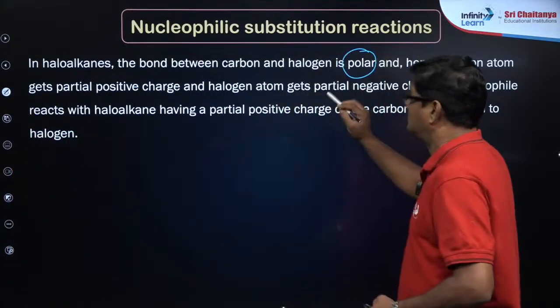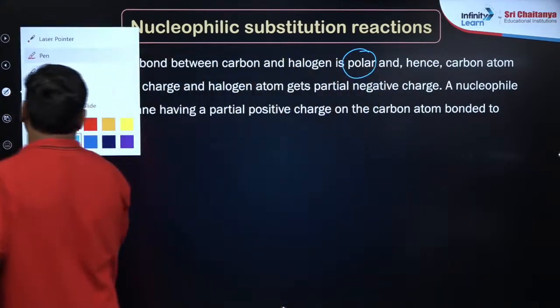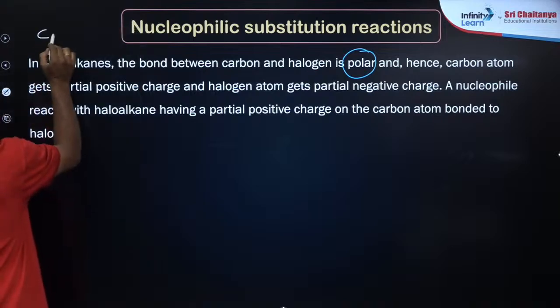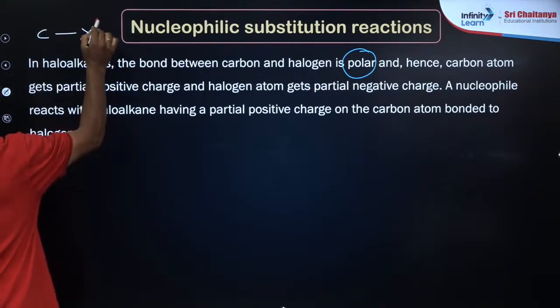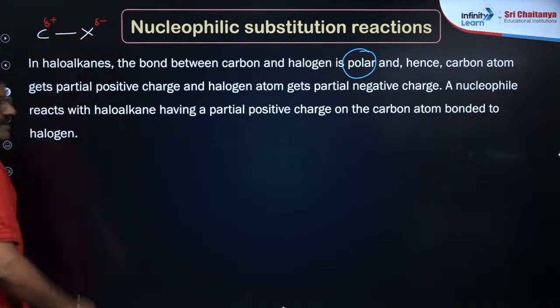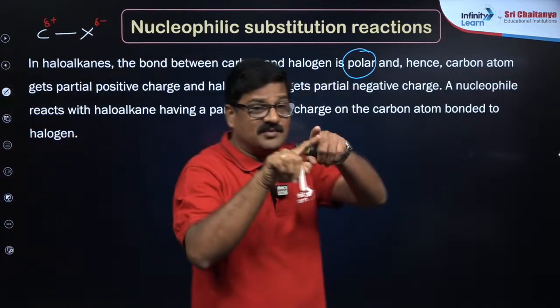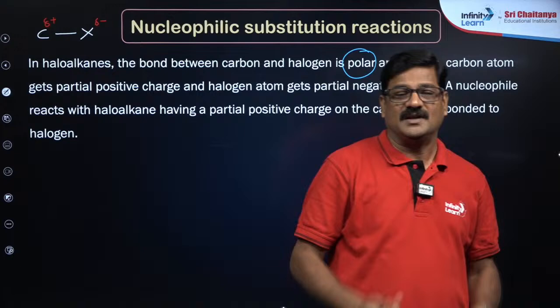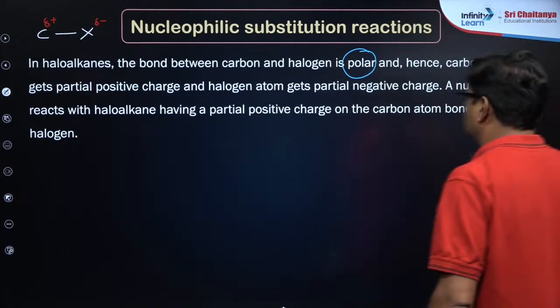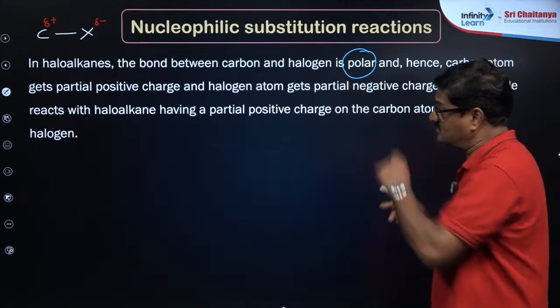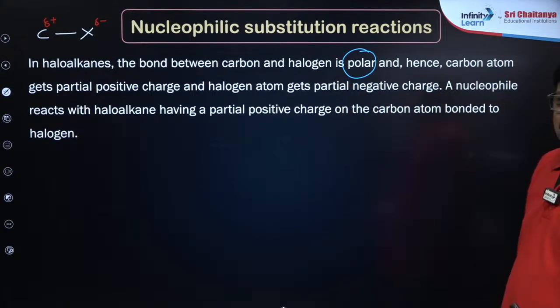So carbon and halogen, one is going to be partially positive, the other partially negative. That charge separation is called a polar bond. ठीक है बेटा. And hence the carbon atom gets positive charge and the halogen atom gets negative charge.